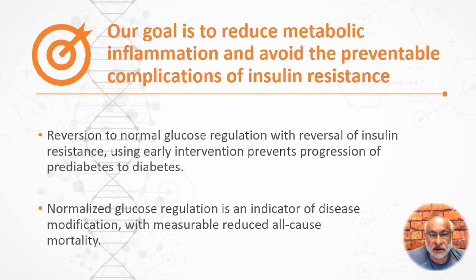So one of my primary goals is to reduce metabolic inflammation and avoid the preventable complications from insulin resistance. What I want to do is get patients back to normal glucose regulation, and we do that by reversing their insulin resistance. We looked at this as a disease modification, and we know that if we do that, we will get a reduction in all-cause mortality.